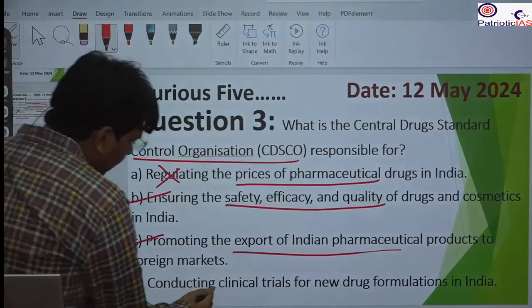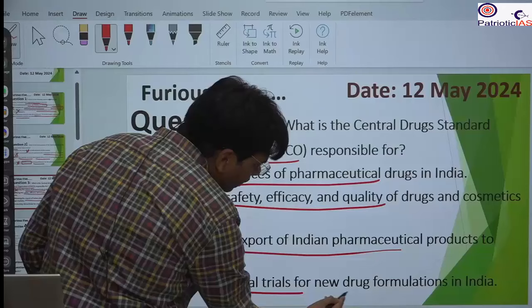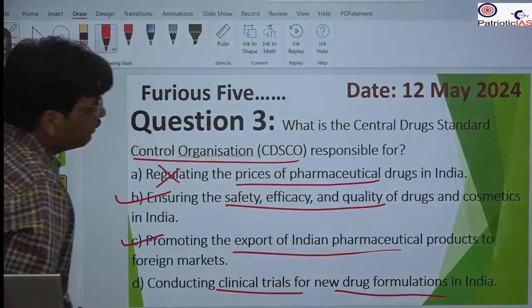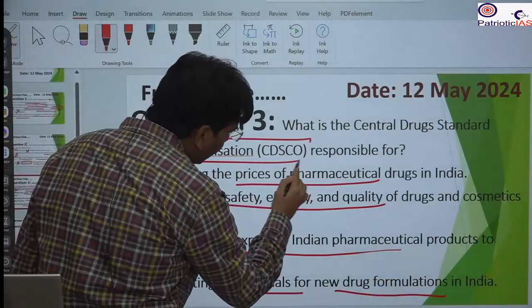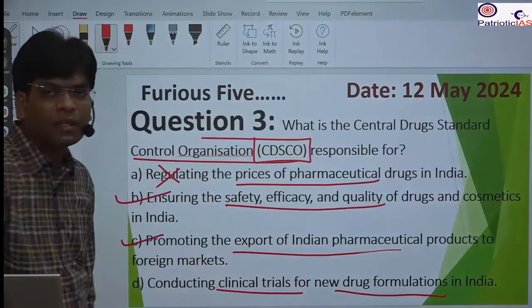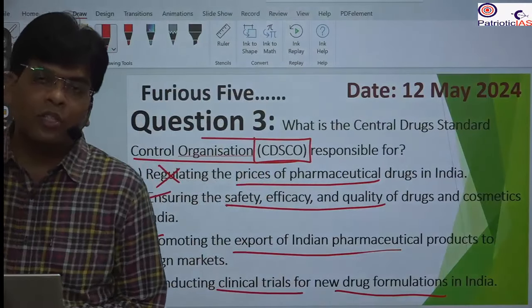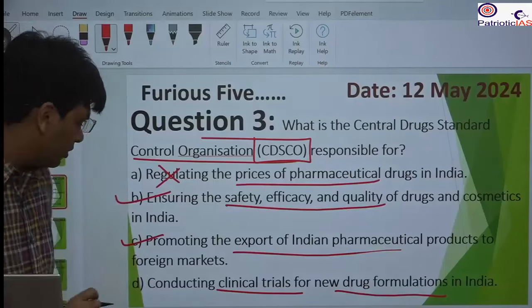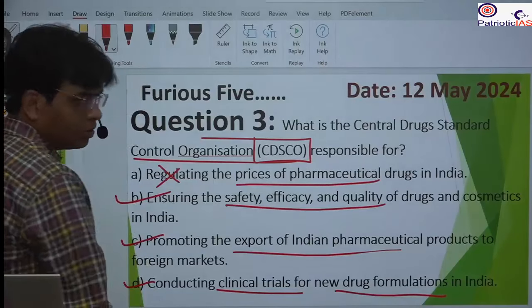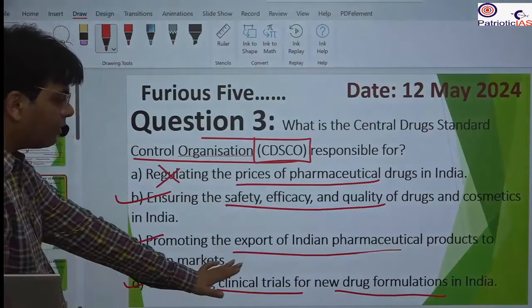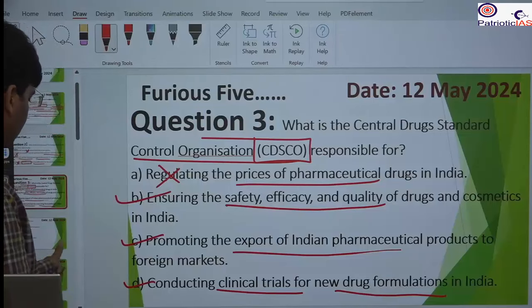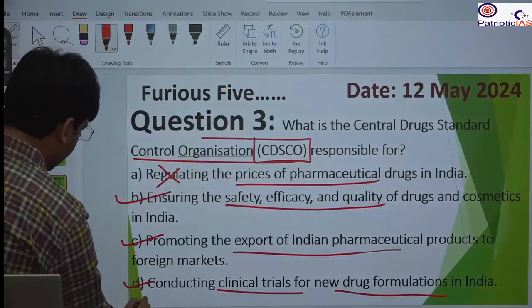D, conducting clinical trials for new drug formulations. It is not done by the CDSCO, although it provides the guidelines. It is mainly done by private institutes and pharmaceutical companies. They conduct the trials for new drug formulations. So D will be incorrect.